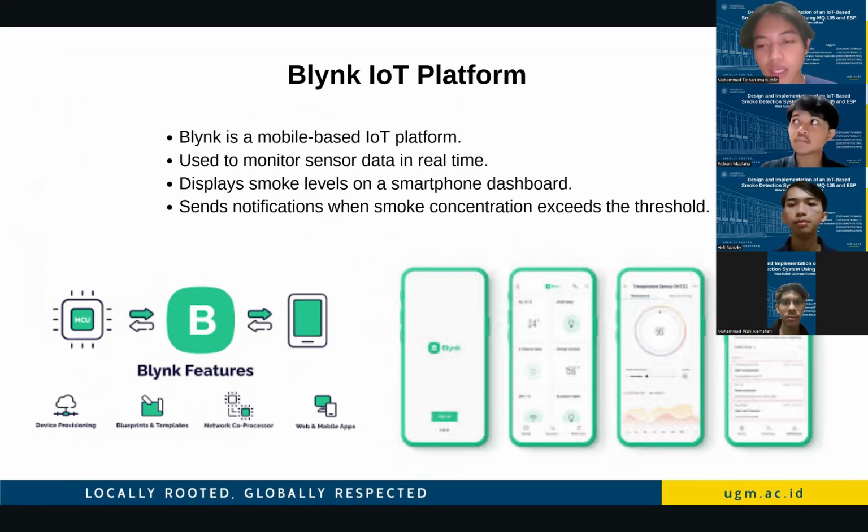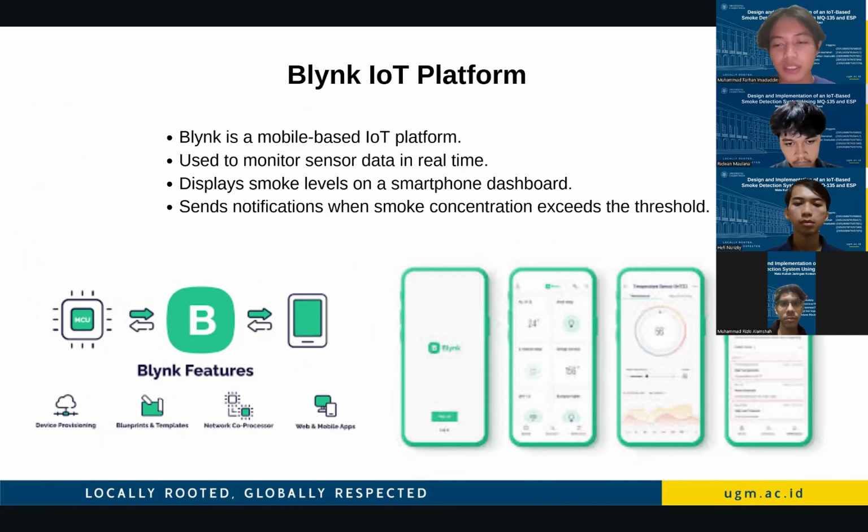Next, this slide explains the use of the Blynk IoT platform. Blynk is a mobile-based IoT platform that allows users to monitor sensor data in real time through a smartphone application.